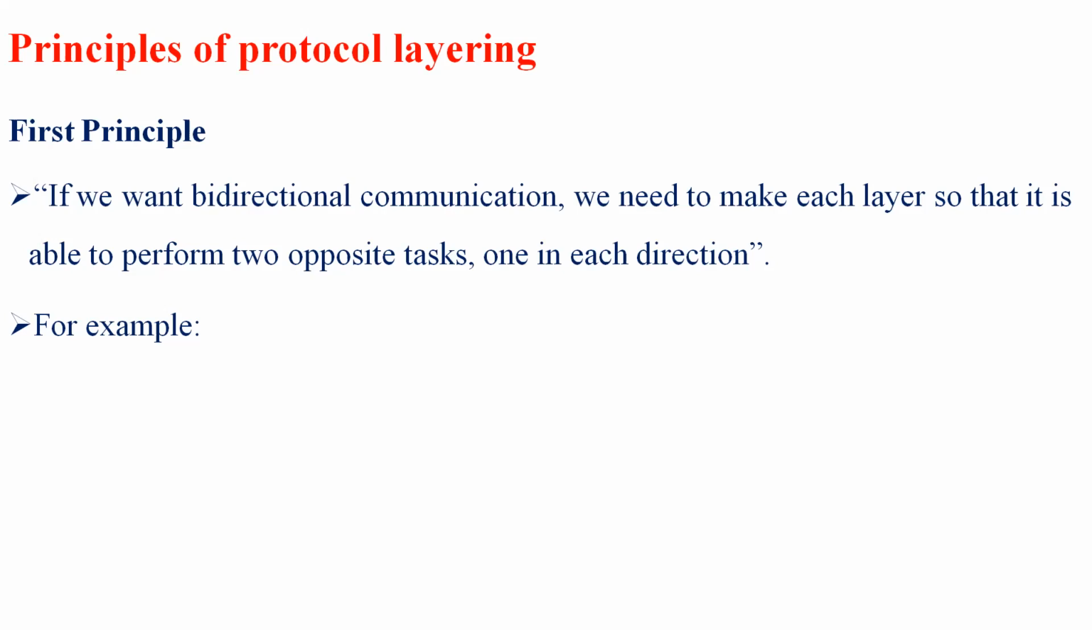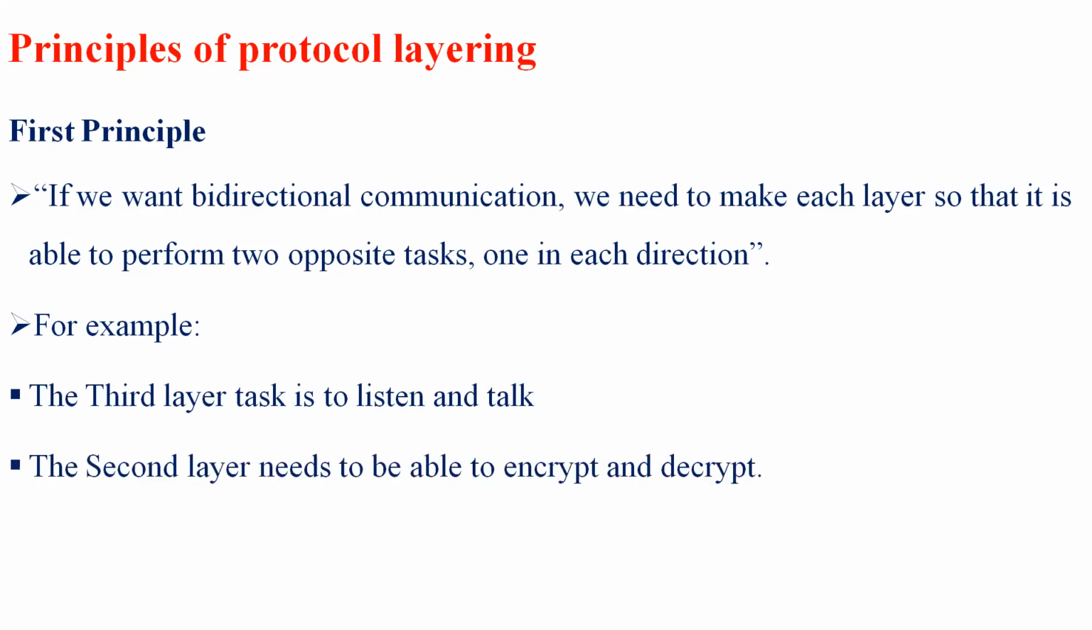So both can act as a sender as well as a receiver. For example, the third layer's task is to listen and talk. The second layer needs to be able to convert, encrypt and decrypt. So this is an example of bidirectional communication.